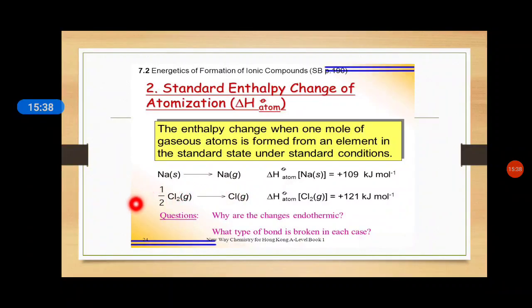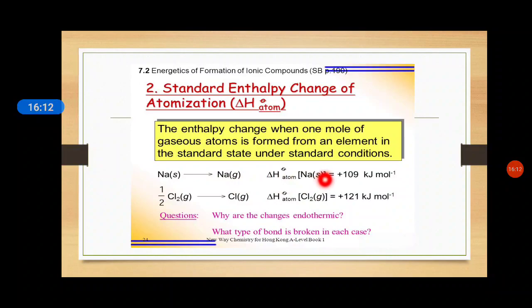For example, here sodium, which is in solid state, is converting into the gaseous state. During this change, the amount of heat, the amount of energy which is required to convert it into the atomic state, and this atom, as we know, is neutral, is plus 109 kilojoule per mole. Student, you can take any example which you feel is easy.